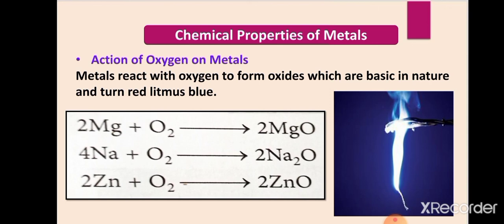When metals react with oxygen, they form their oxides, and these oxides are basic in nature. And how will we come to know that they are basic in nature? Because you have studied this in class 7th also, that when metals react with oxygen, they form oxides, and these oxides are basic in nature. And how to test it? We know that when we dip red litmus paper in that solution, the red litmus paper will turn blue. It means they are basic in nature.